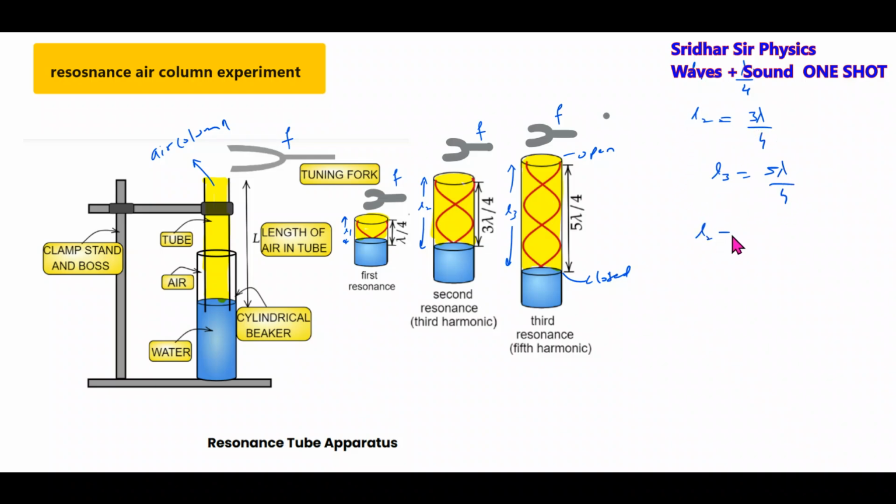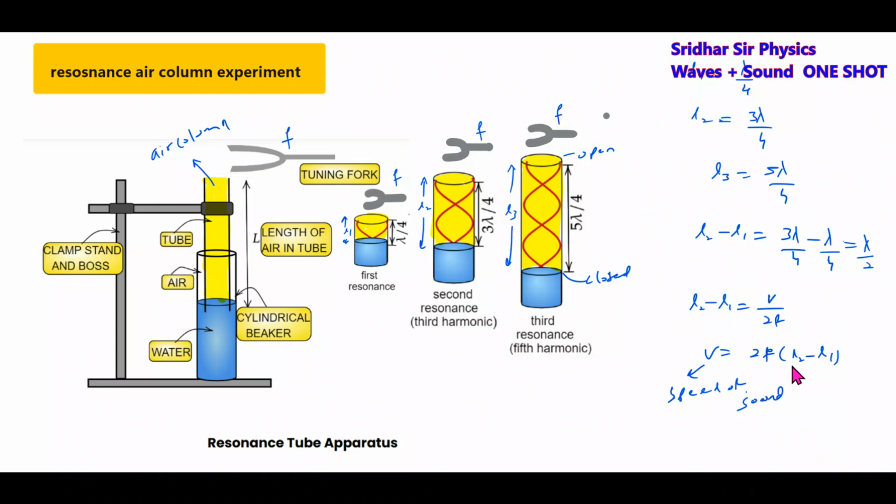Then I'll take the difference L2 minus L1, 3 lambda by 4 minus lambda by 4 equal to lambda by 2. L2 minus L1 equal to lambda by 2, equal to V by 2F. So by measuring L2 and L1, we can predict the speed of sound. This is the expression for the speed of sound. What is F? F is the frequency of the tuning fork, and L2, L1 we are going to measure. At the resonating length we'll get the maximum sound.